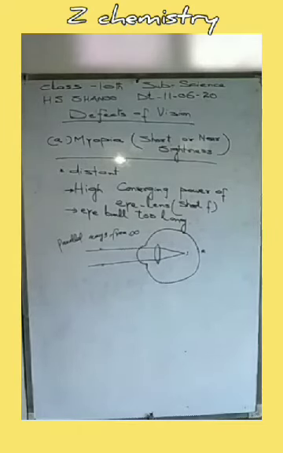In another case, for any person suffering from myopia, the eyeball is too long, due to which the retina is at a larger distance from the eye lens, and the image of the distant object is formed in front of the retina.